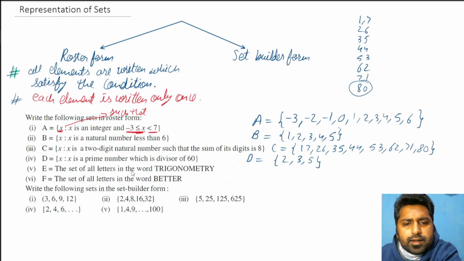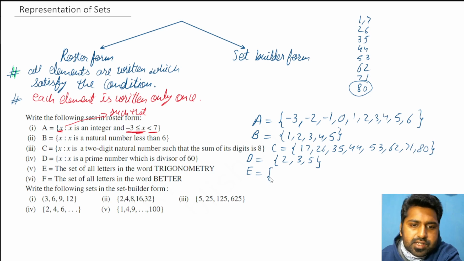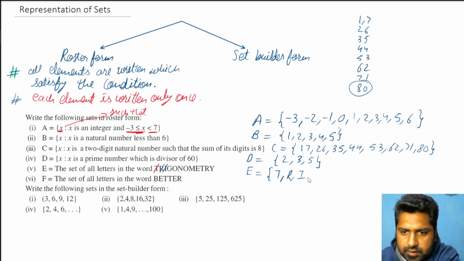Now, the simple one. The set of all letters of the word trigonometry. For this I have to write all the letters. I'll cancel one alphabet at a time. So T is there, so I write T and cancel it. Then R is there, I cancel R. Then I is there, I cancel I. Then G is there, cancel it. O is there, so O. N.